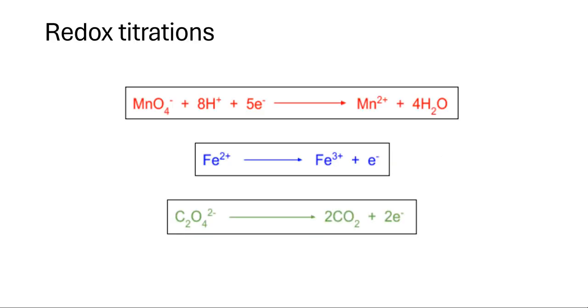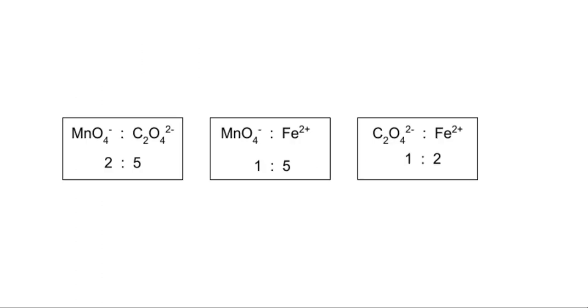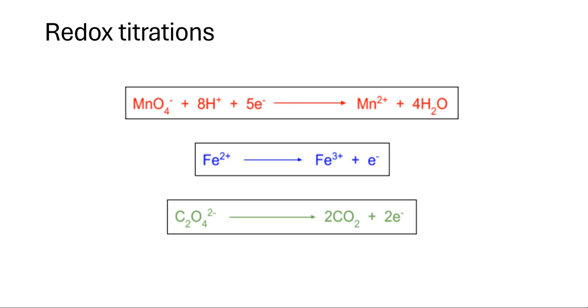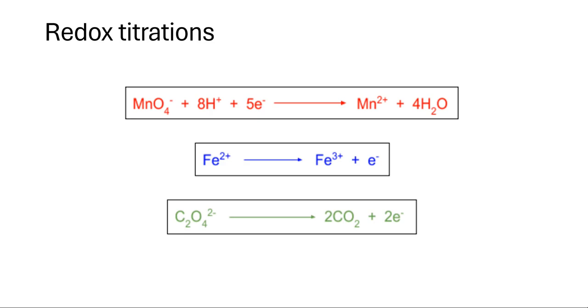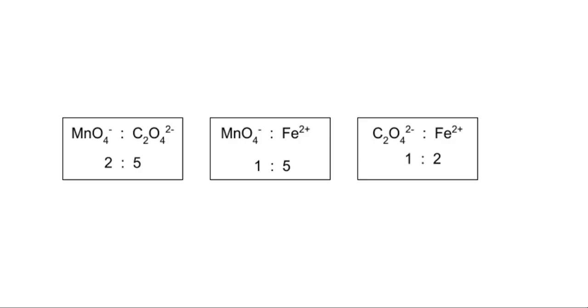I advise that you learn the equations and the ratios, which is basically of electrons: 5 of MnO4- compared to the 1 of Fe2+ compared to the 2 of Fe3+. Memorize all these equations and also the ratios, so it becomes easier when you go to redox titrations.